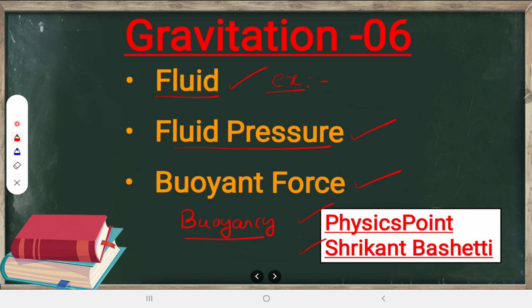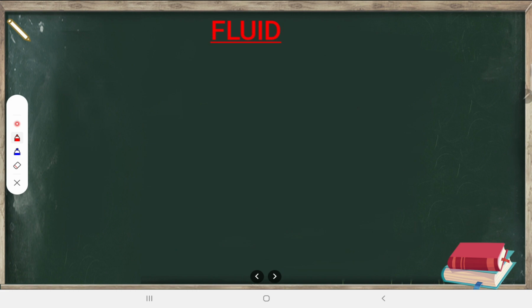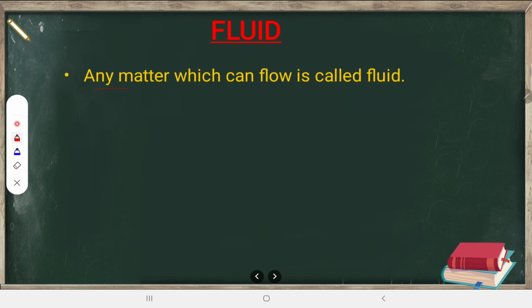Let's get started. First things first, what is the meaning of fluid? Take out your pen and notebook and start to make the notes. Fluid means any matter which can flow is called fluid. Okay, which can flow freely, freely also you can write here. Any matter which can flow freely is called fluid.